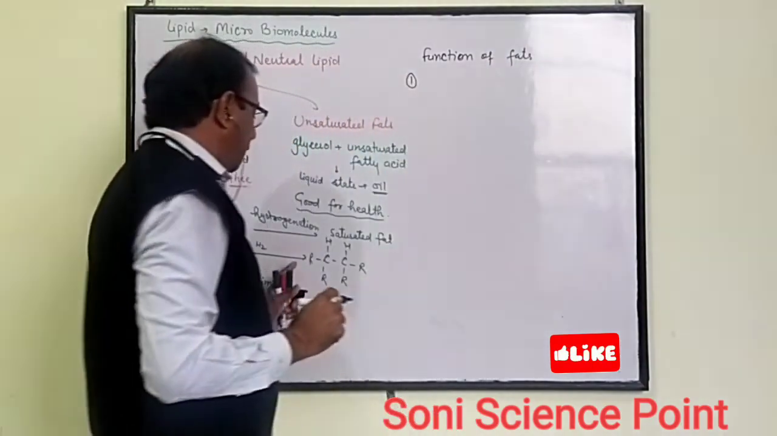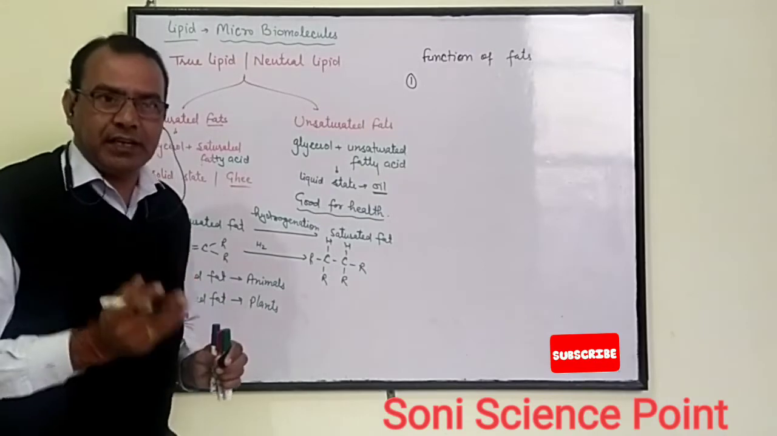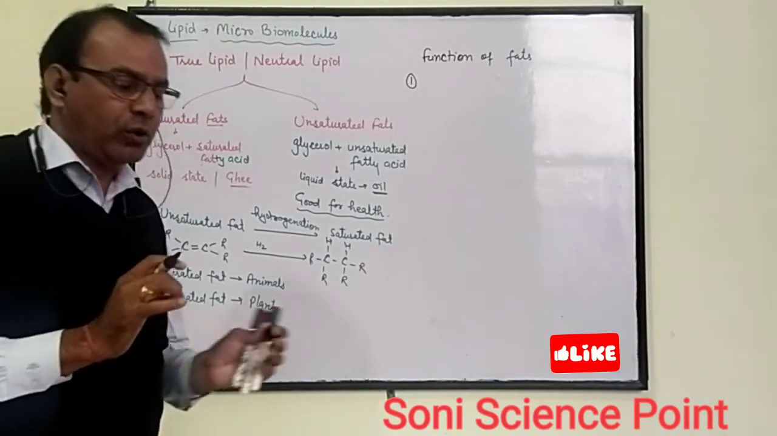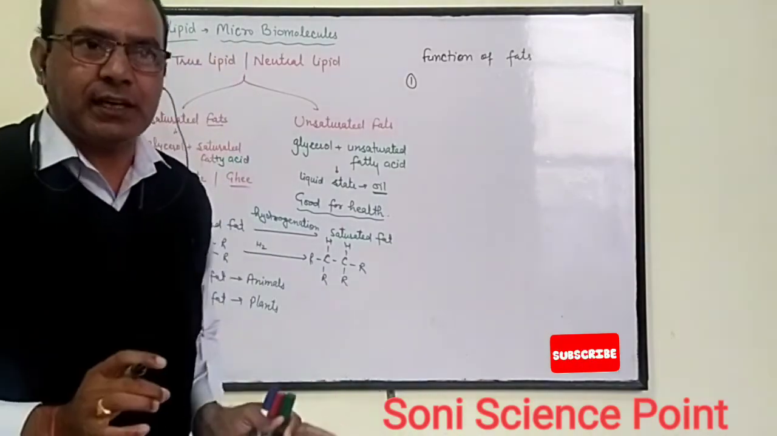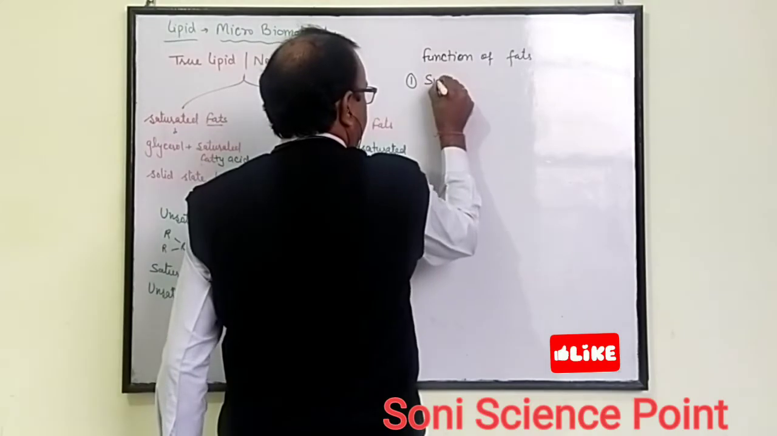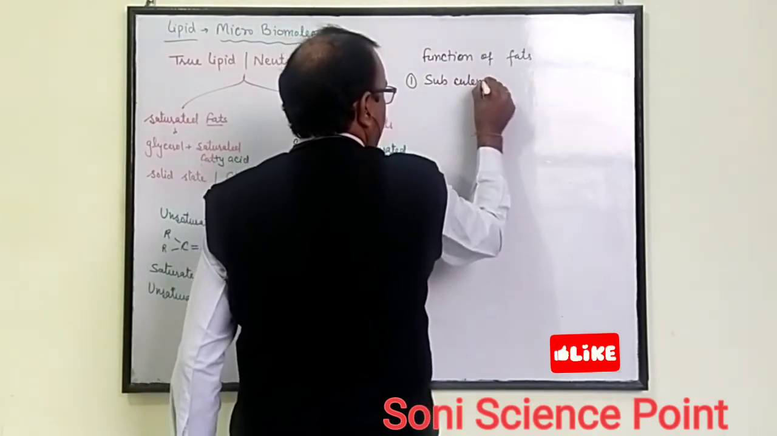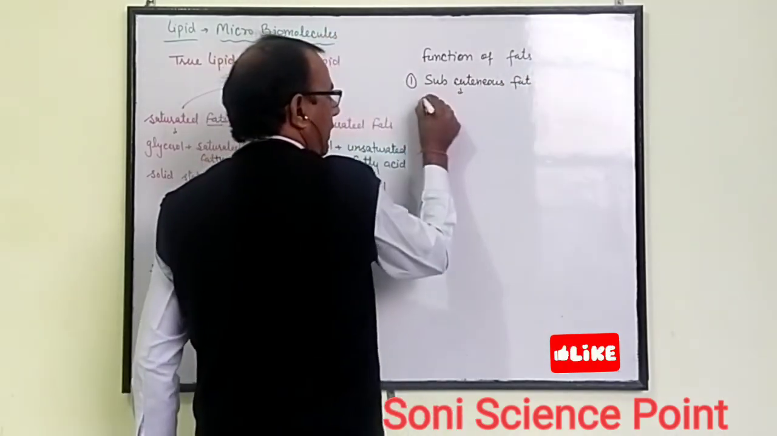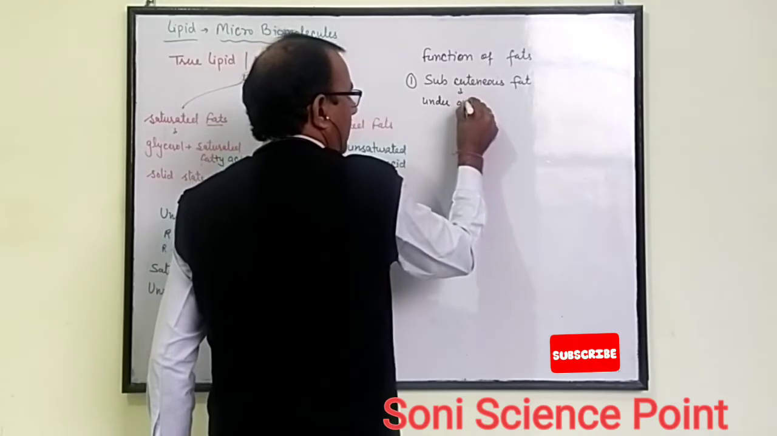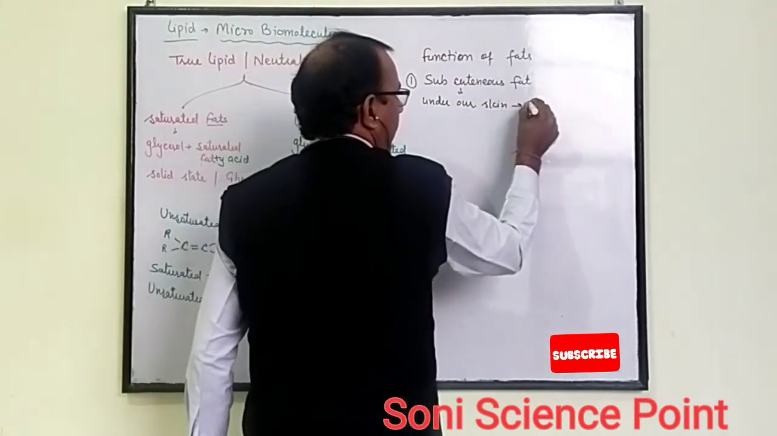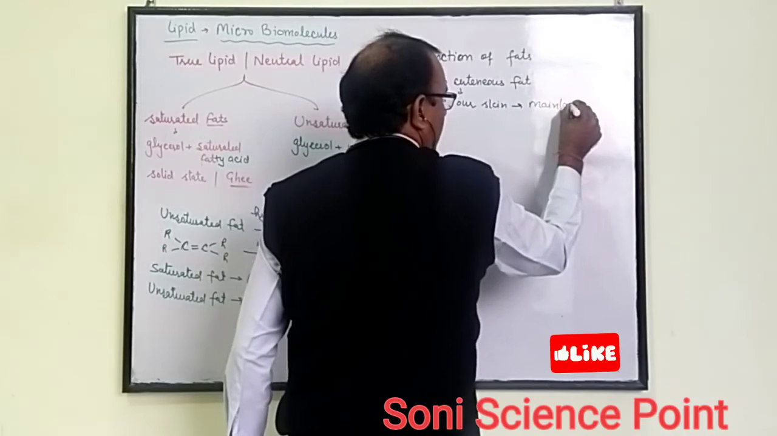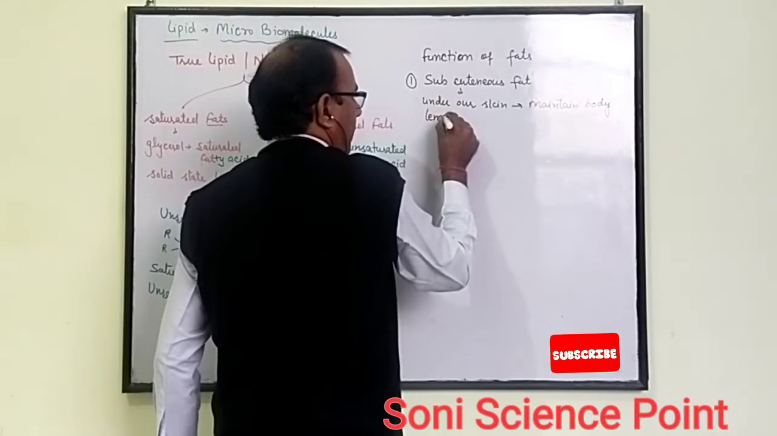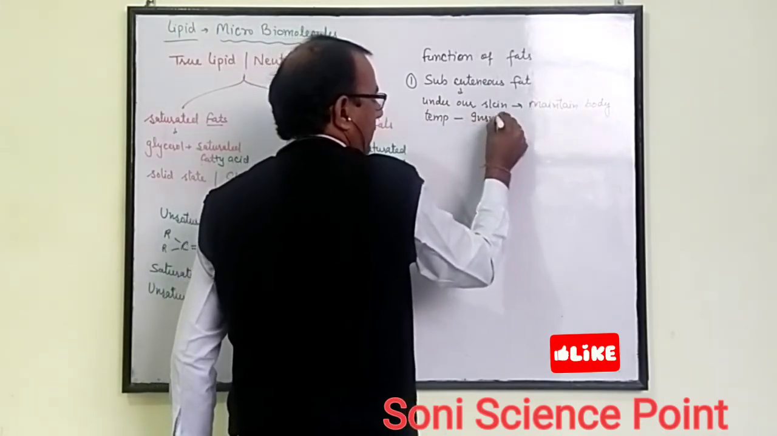First, the fat which is deposited under our skin maintains the body temperature. It acts as an insulator, so body heat is not lost from inside to outside or outside to inside. That is called subcutaneous fat, which is deposited under our skin and maintains body temperature. It acts as an insulator.